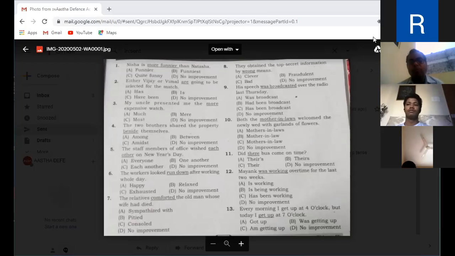I have told you one more time. The boy is wise despite his age. Despite his is underlined, and the options were A is his, option B than his, option C for his, and option D no improvement.